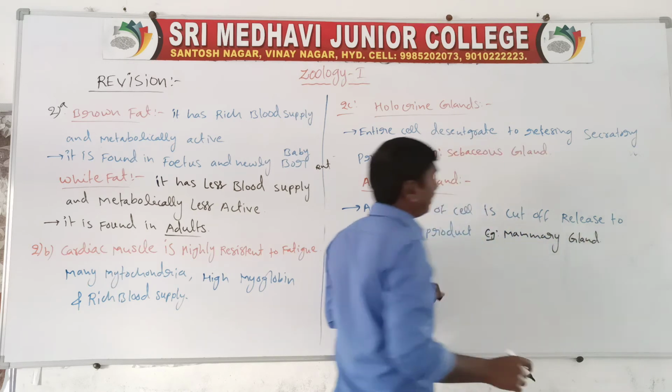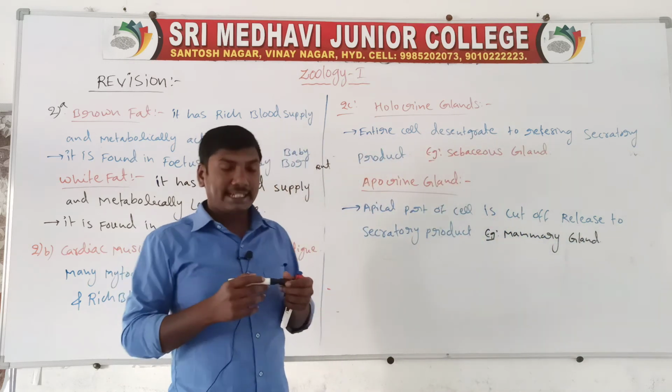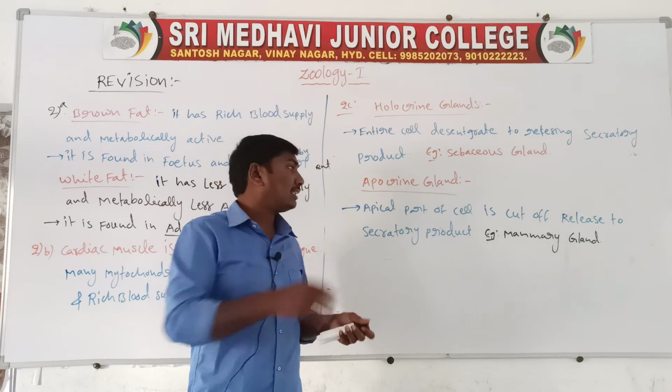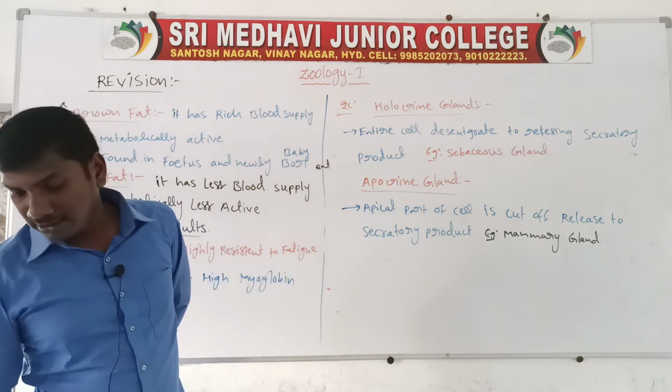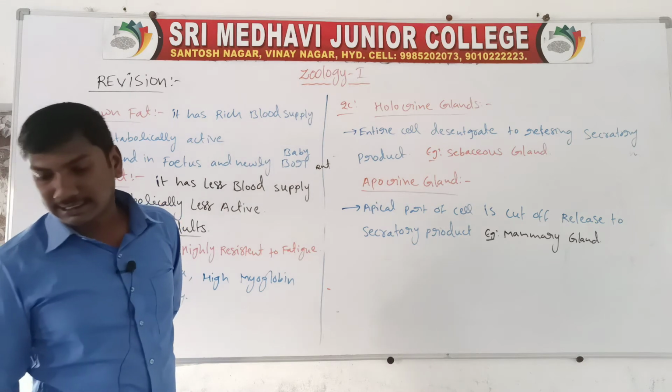Example, mammary gland. The apical part of the cell is cut off, releasing the secretory product. So they are called mammary glands. Next question: what are the retroperitoneal organs?